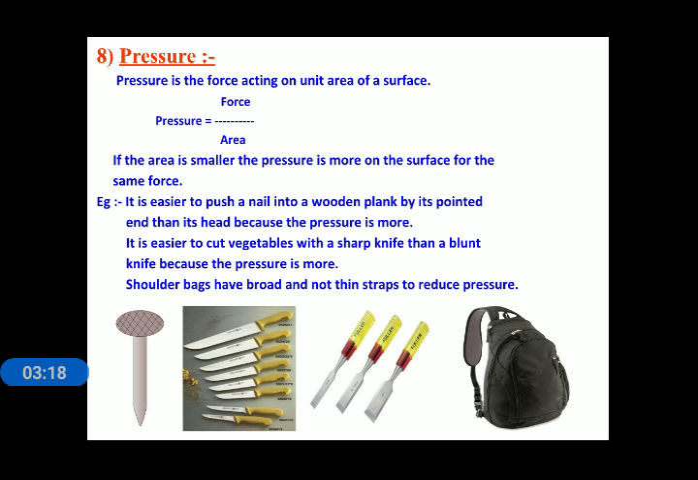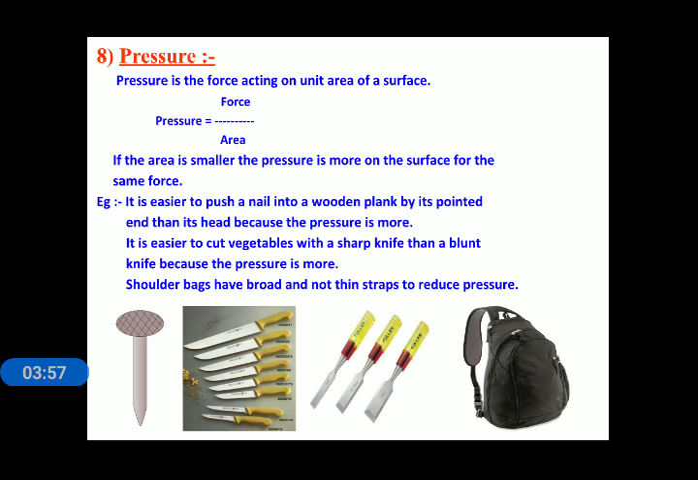A similar concept is applied in the example shown in the slide. It is easier to cut vegetables with a sharp knife than a blunt knife because the pressure is more. Whenever we try to cut a vegetable, one edge of the knife is sharper. Why do we need to make it sharper? Because we want to reduce the area and increase the pressure. That's why we always have a sharper edge on a knife.